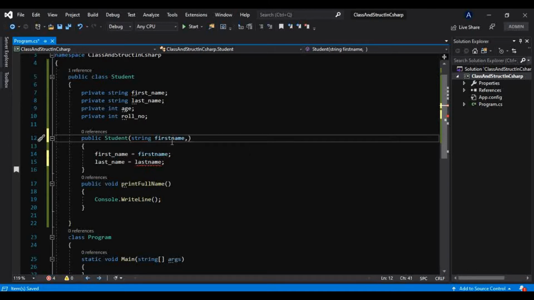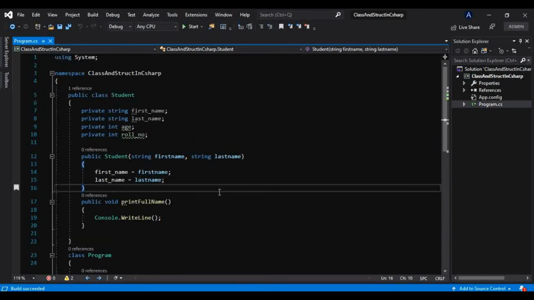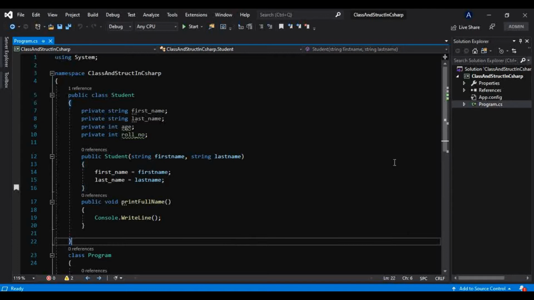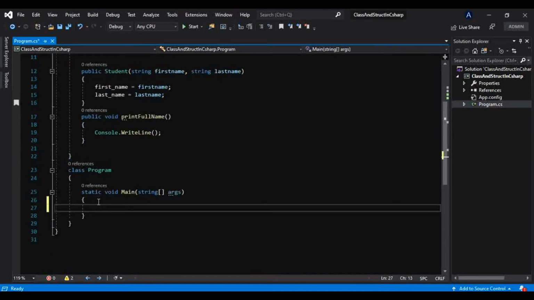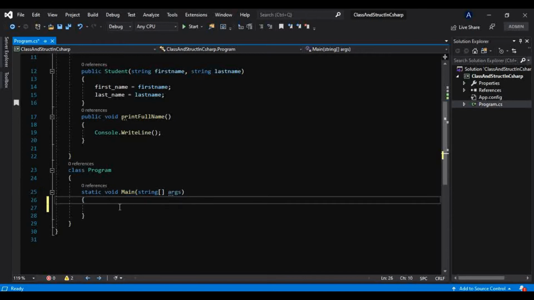String first name and string last name, like this. Okay, and now we will come inside this static void main method. Why we start our code from here, we have also discussed in the very first tutorial of this series. So if you are not aware why we start coding here, or what the purpose of this static void main method in the program is, just check that video out.